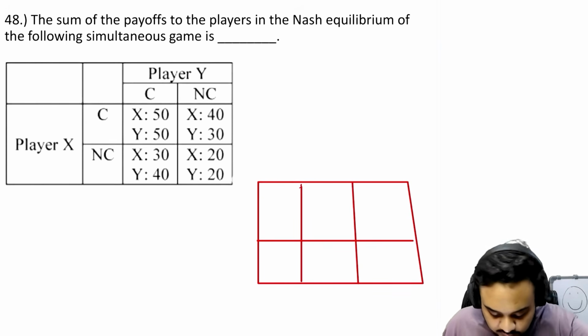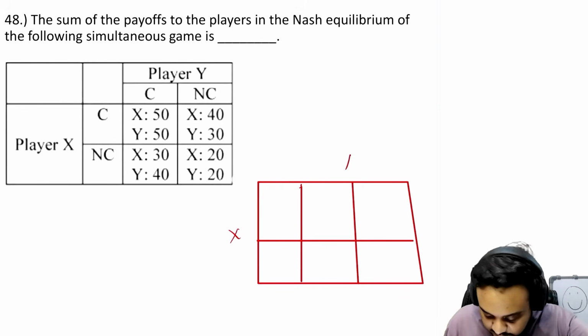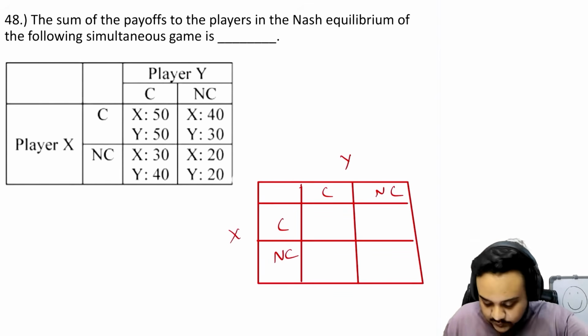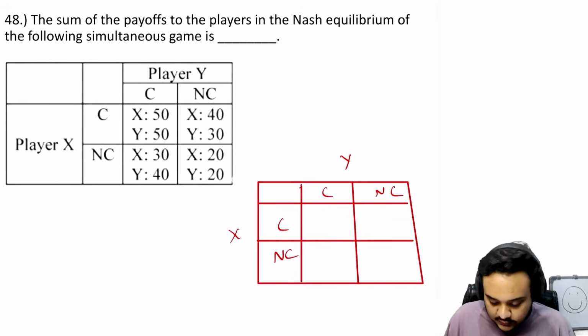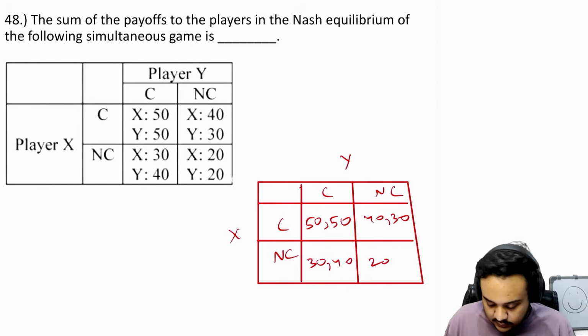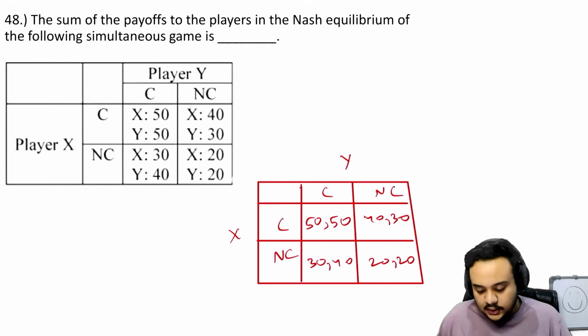We have player X and player Y, with strategies C and NC, C and NC. First we write for player X, then for player Y, X, Y, then X, Y, then X, Y. That is how you write it.